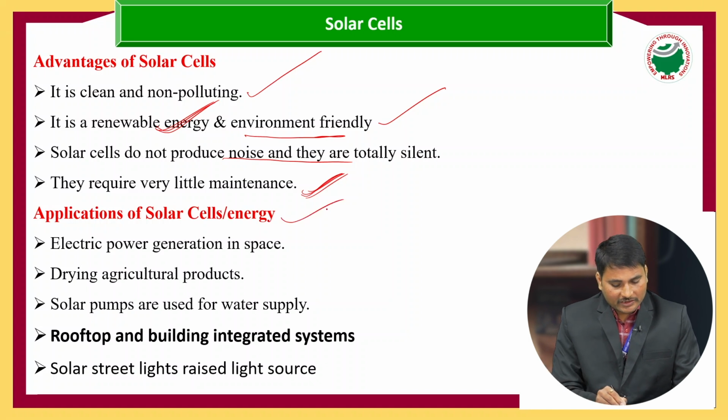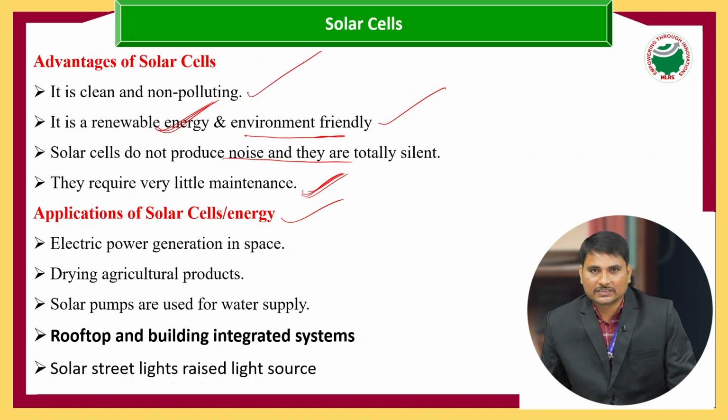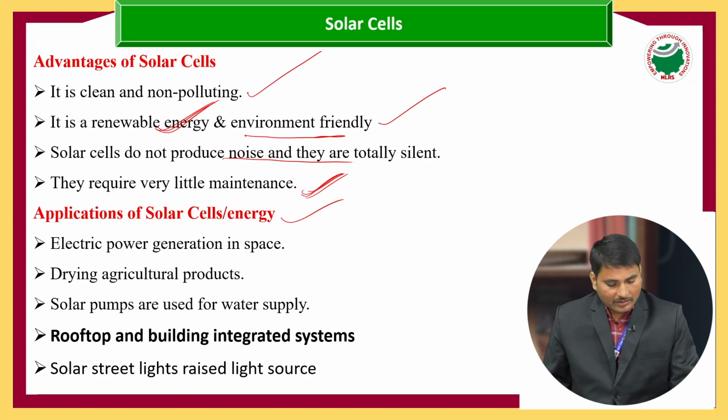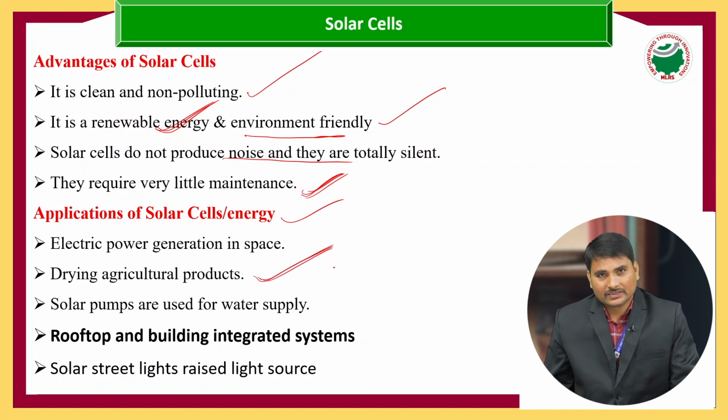And what are the applications? Electrical power generation in space. We also use it in agricultural fields, for drying purposes and to run motor pumps.